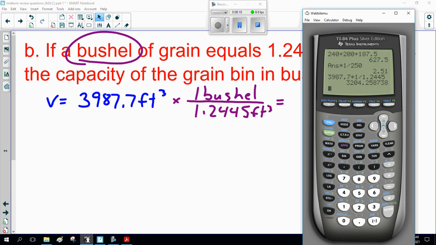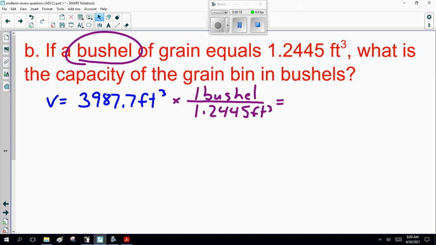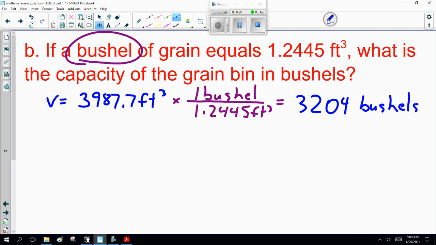Okay, so it's 3204. That's basic unit conversion. That's something you should remember how to do. All right?